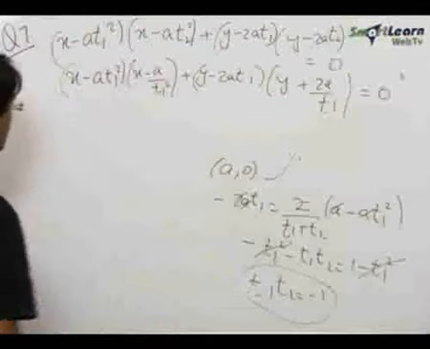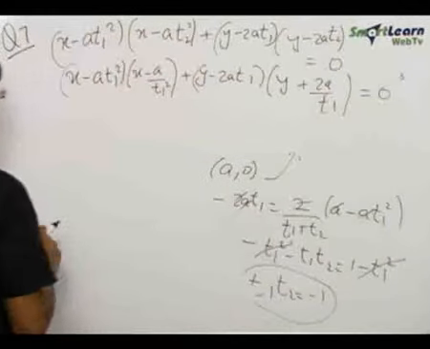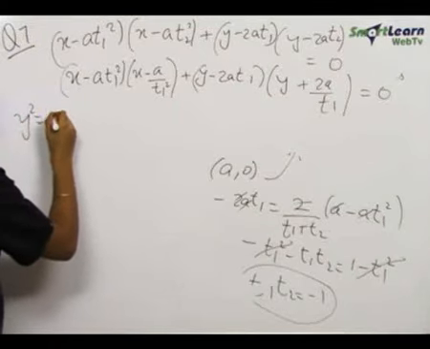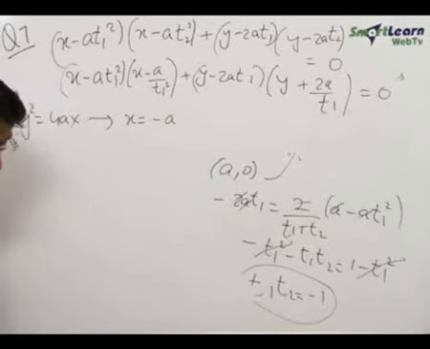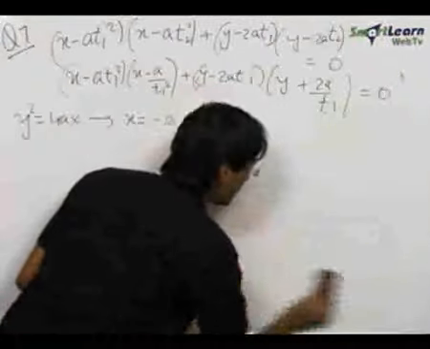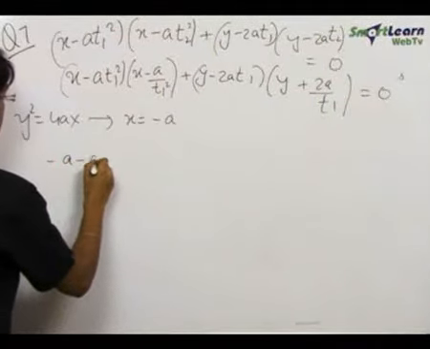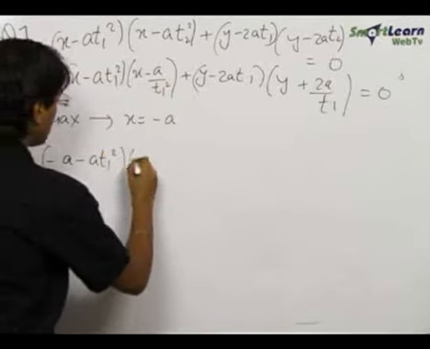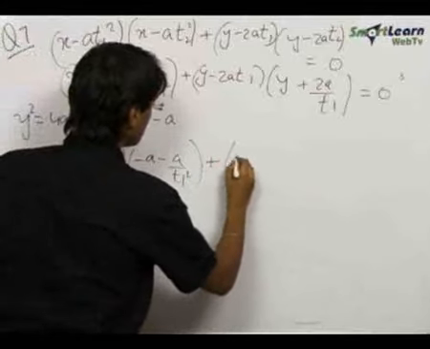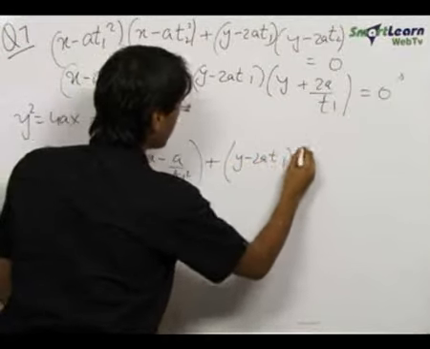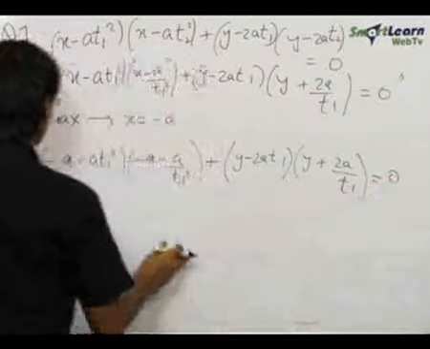Now we need to prove that the directrix touches this circle, or the directrix is a tangent to this circle, and we know that for the y square is equal to 4ax parabola, the directrix is x equals minus a. Hence putting x equals minus a in this circle's equation, we get minus at1 square minus a upon t1 square plus y minus 2at1 into y plus 2a by t1 equals 0.